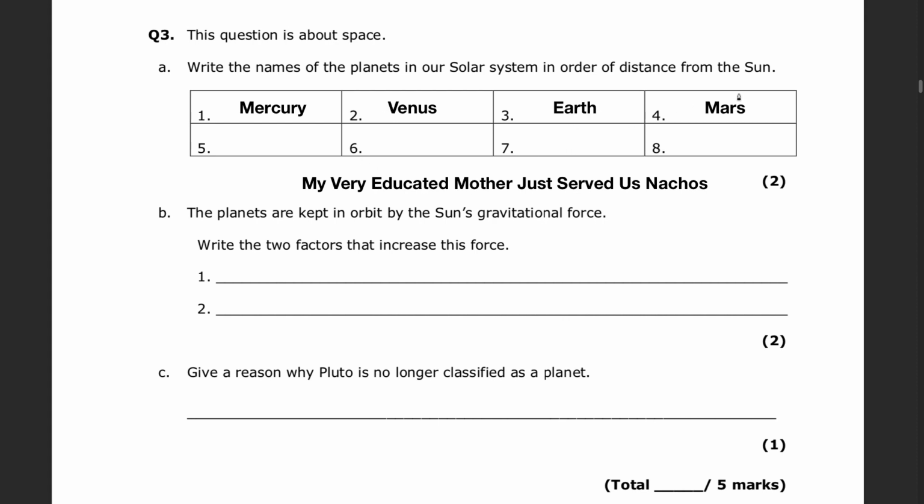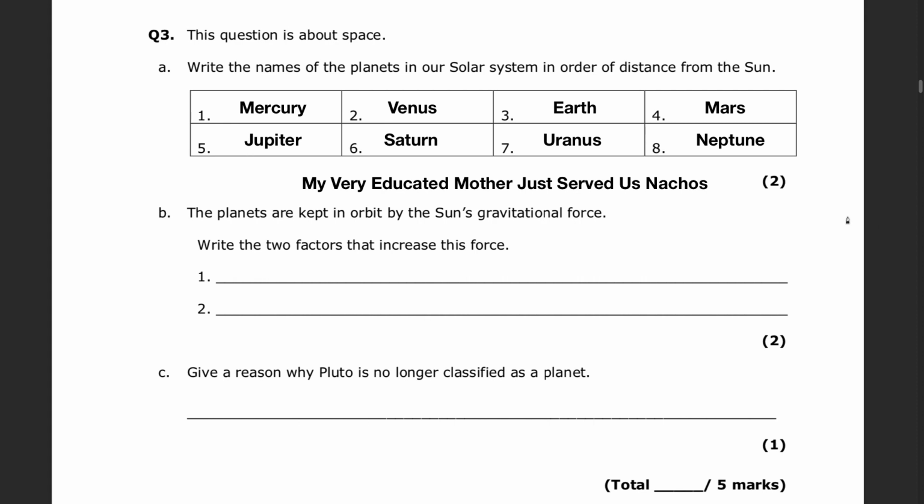Now make sure you don't mix up Mars with Mercury because both of them start with the letter M. But as a sort of hint, Mars starts with an M and ends with S, while Mercury starts with an M and ends with Y. So the J stands for Jupiter, the S for Saturn, the U for Uranus, and the N for Neptune. Remember, Pluto is not a planet. It is a dwarf planet, not a planet.